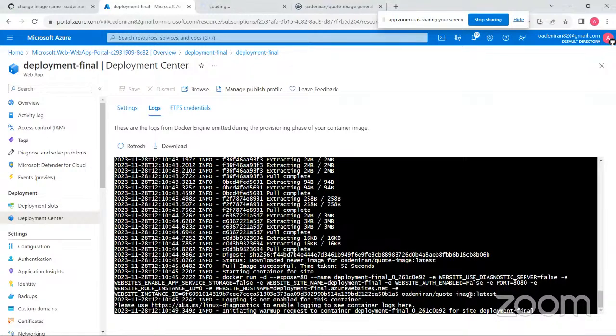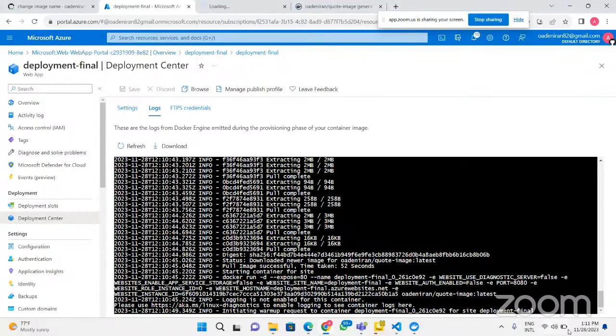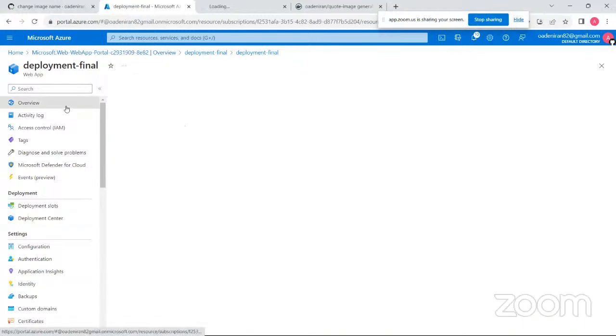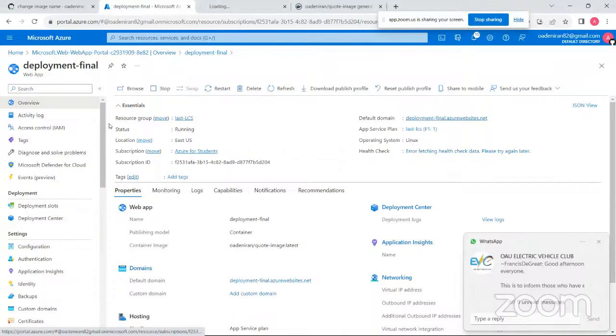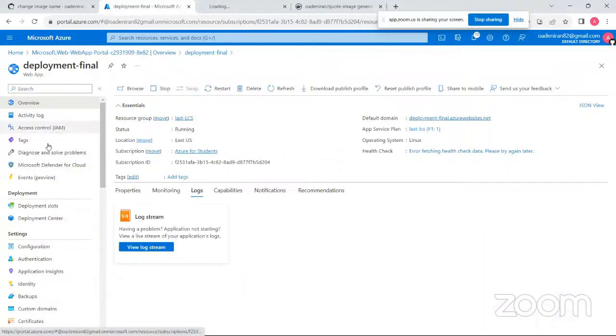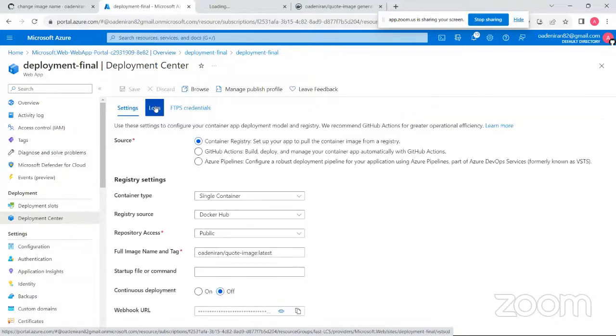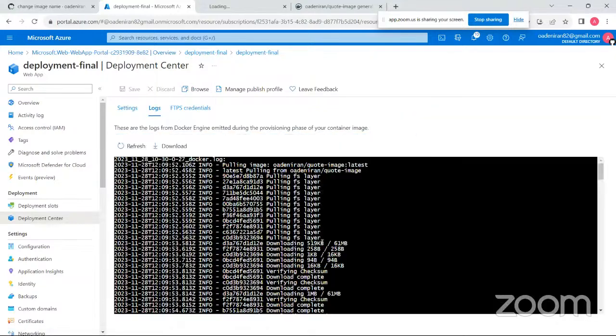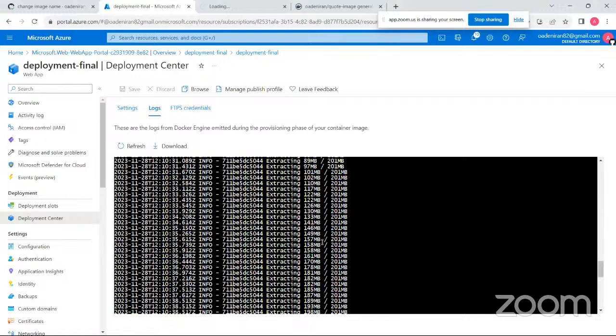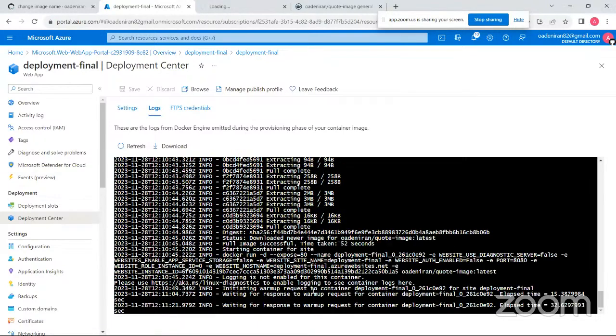So initiating the warm-up request. Okay, so I think it is working already, but yeah, it is still showing an error. So probably because we are on the free plan or something, but we should not be getting this error. But let me just wait for these logs, deployment center, and let me wait for this to finish successfully. So it is waiting for the warm-up response. So if this goes as expected, we should see our response.